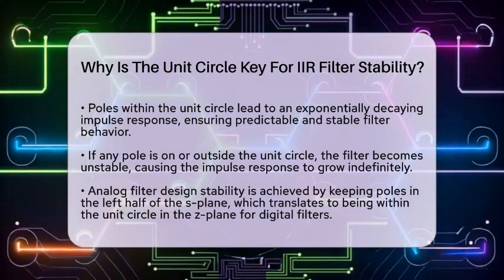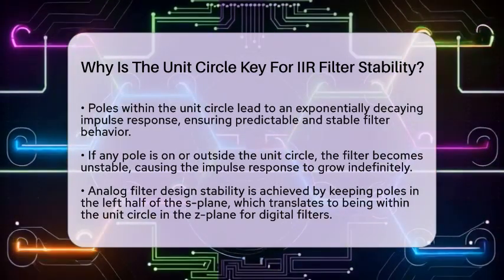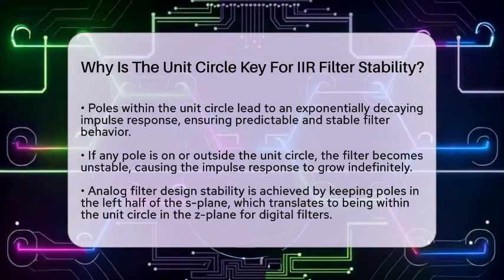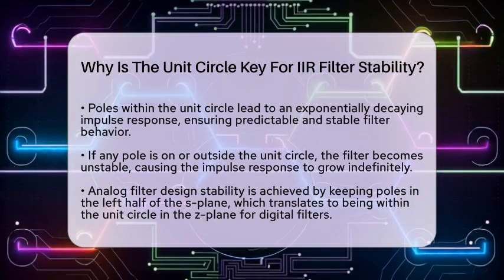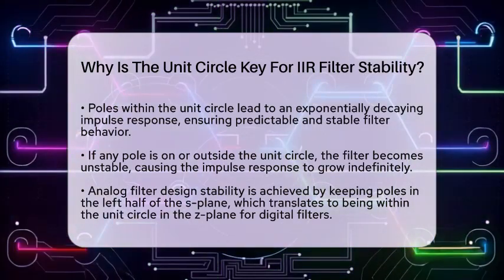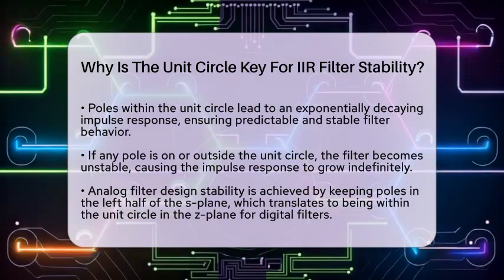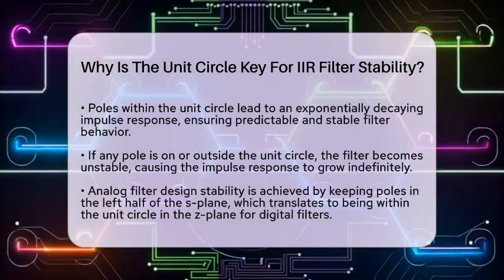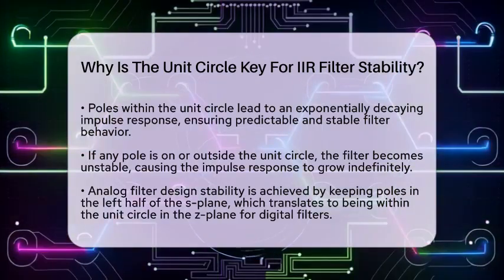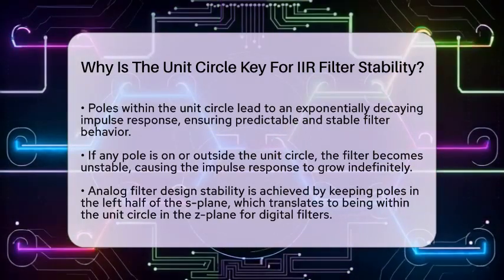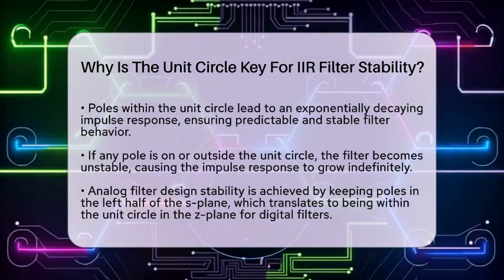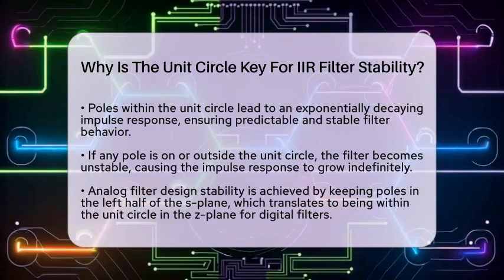It's interesting to note that this concept isn't just limited to digital filters. In analog filter design, stability is ensured by keeping poles in the left half of the S-plane. When converting these analog filters to digital ones, the left half-plane translates to positions inside the unit circle in the Z-plane, maintaining stability. Moreover, the existence of the discrete time Fourier transform of the filter relies on the region of convergence of the Z-transform, including the unit circle.